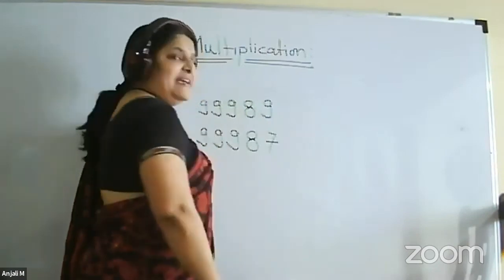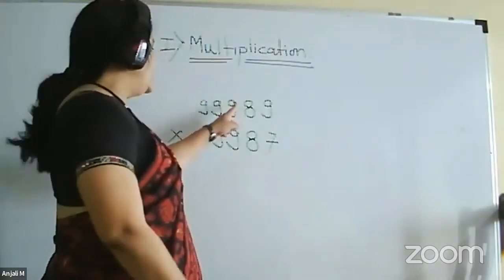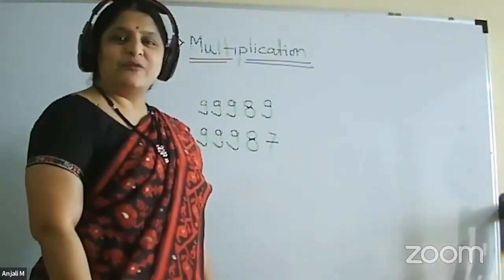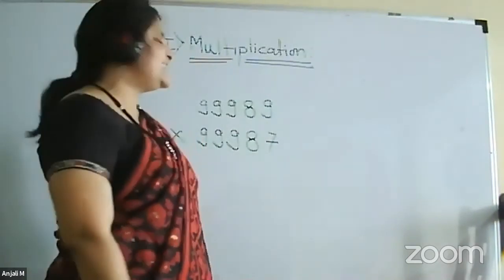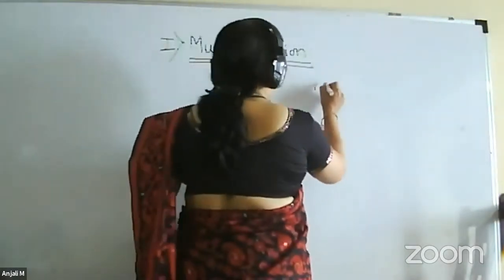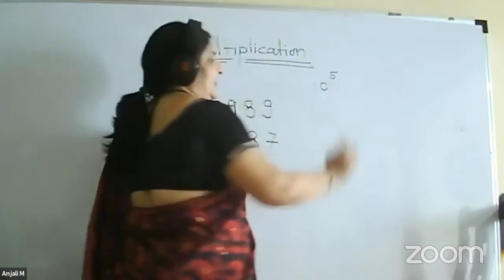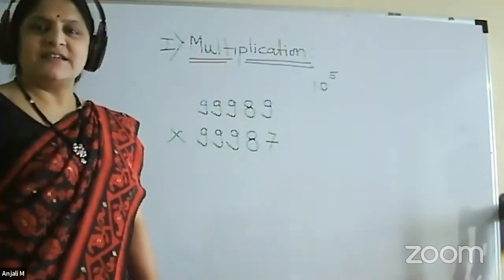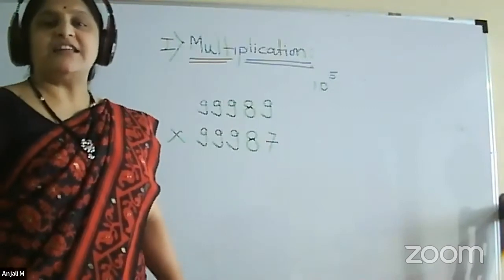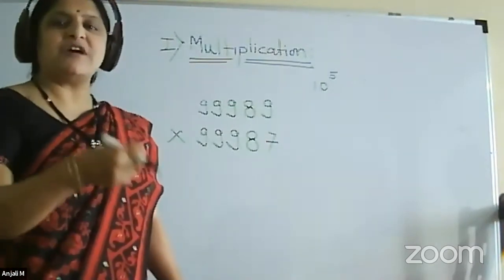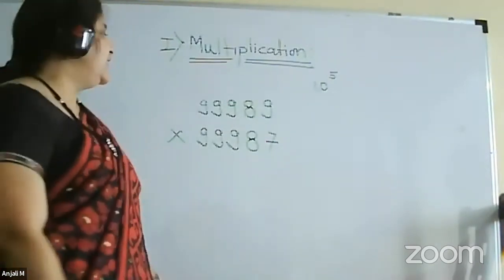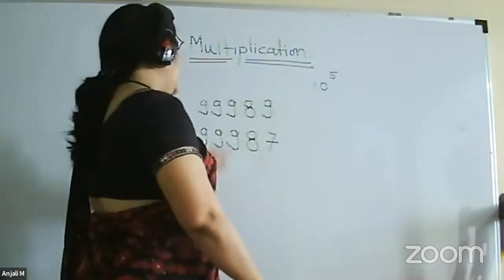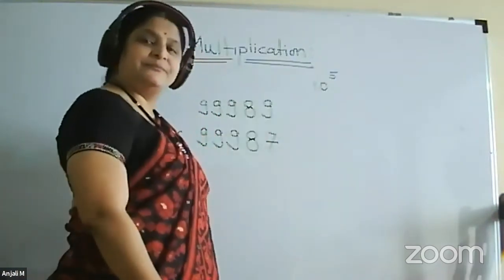So what will be the base now? Both of these numbers are nearer to the base. Yes, 10 to the power 5, that is 1 lakh. Is it clear? So first step is Prapya Ishta Dashadharakat. We have to choose a base which is a power of 10. So we have chosen the base 10 to the power 5.